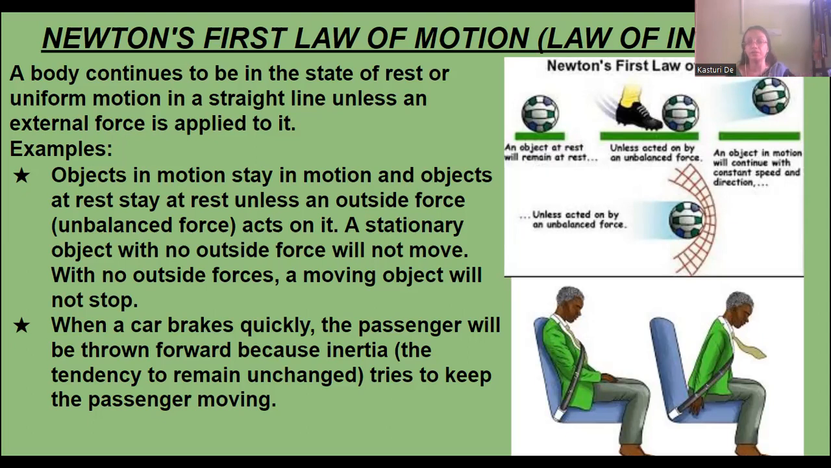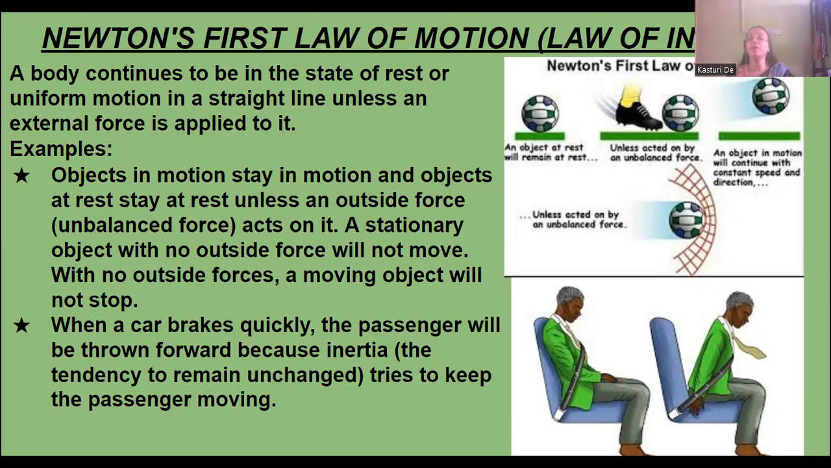So what are the examples? Objects in motion stay in motion and objects at rest stay at rest unless an outside force, which is known as an unbalanced force, acts on them. A stationary object with no outside force will not move. With no outside force, a moving object will not stop. Whenever a body is moving, if you don't apply any force, then it will not stop.